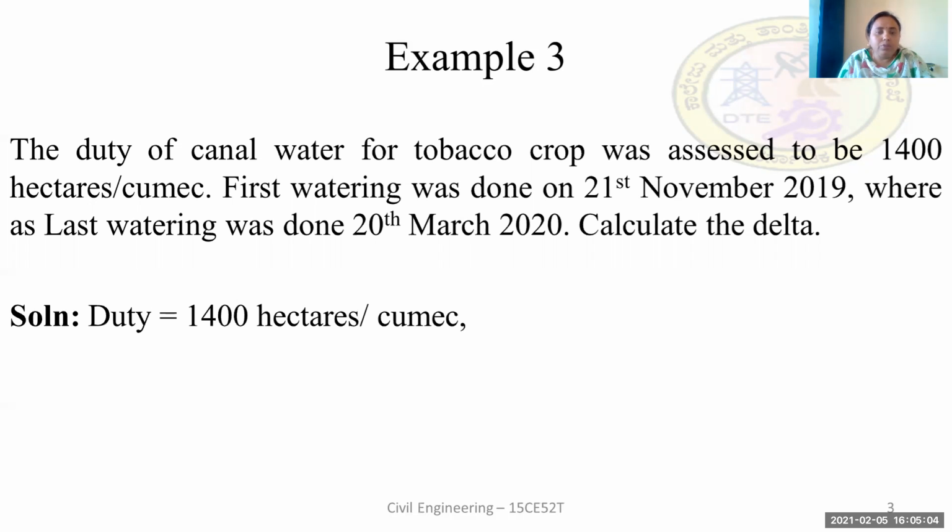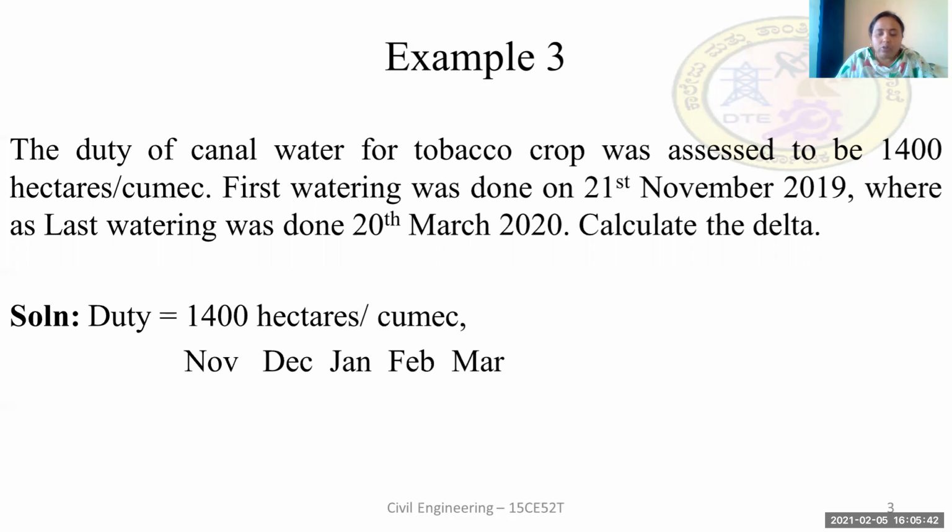Coming to the solution, the duty is already given. Duty is the number of hectares brought to maturity by constant supply of water at 1 cumec throughout the base period. The base period is the period between the first watering and the last watering. Here the duty is given as 1400 hectares per cumec. Now we have to calculate the delta.